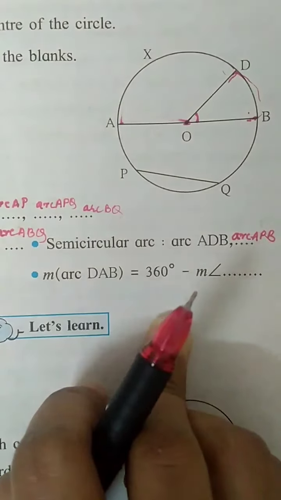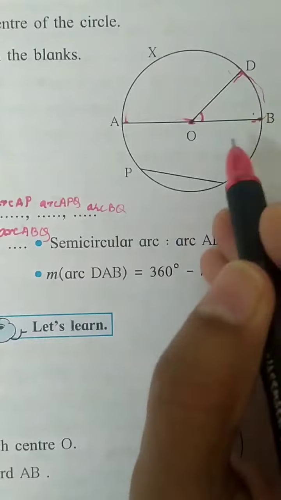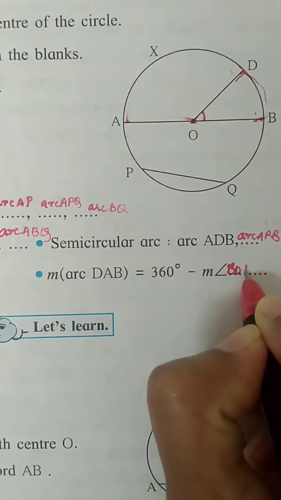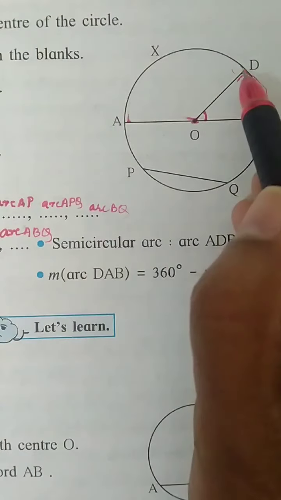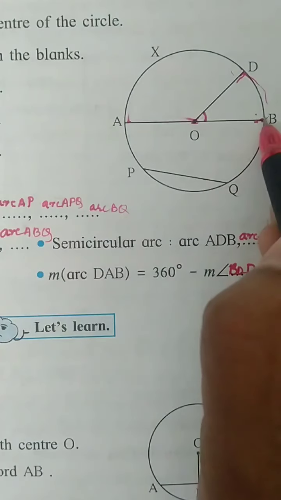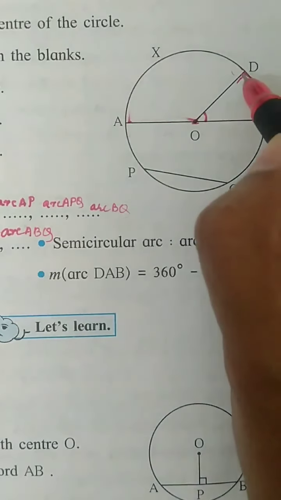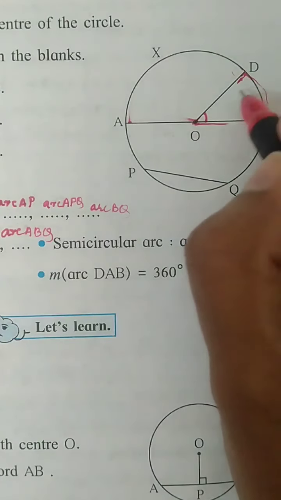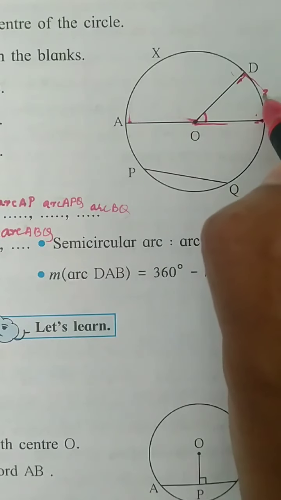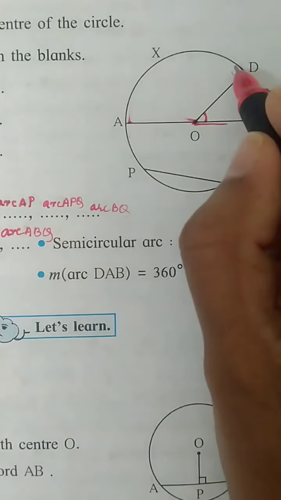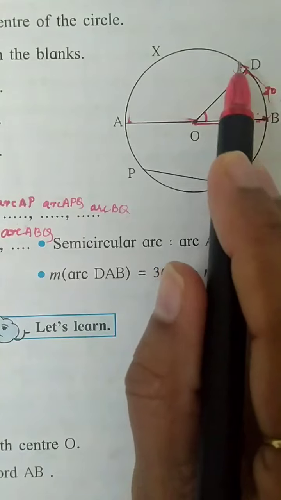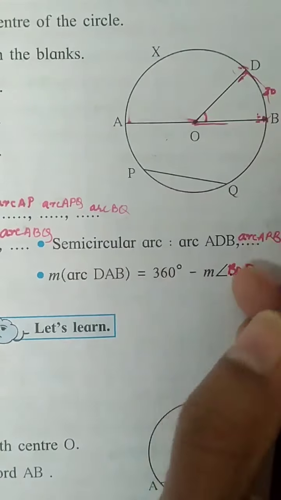360 minus DB, and DB is equal to angle BOD. So here you will write BOD. How much is DB? DB is nothing but whatever is the measure of angle DOB. Suppose the DOB is 30, then this arc will also be 30. So how much will be DAB? It will be 360 minus 30. So instead of 30, we are writing the name of the angle DOB.